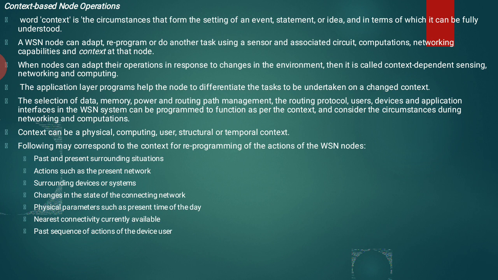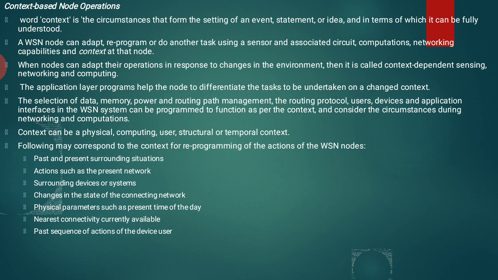Surrounding device or systems. Also we are identifying the surrounding systems using this context based node operation. Changes in the state of a connecting network. So also we are identifying how we are connecting, the state changes in the network. Physical parameters such as the present time of the day. Also we are seeing the present time of the day as a context.